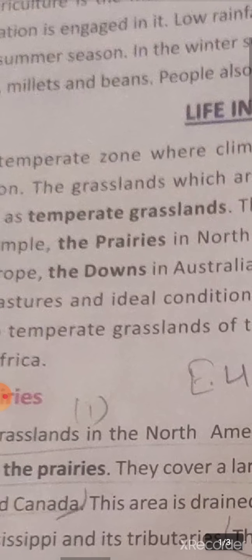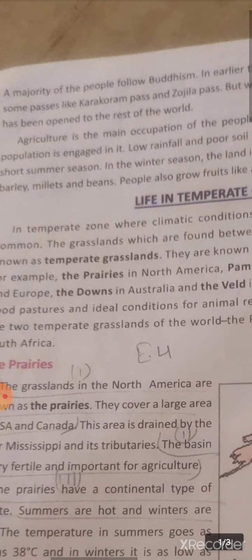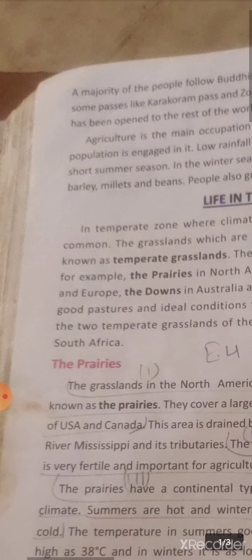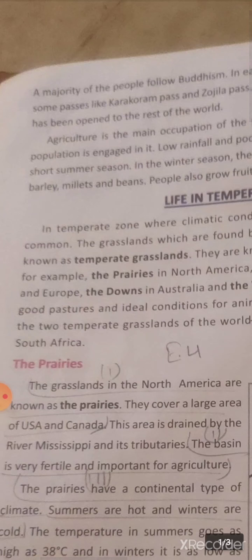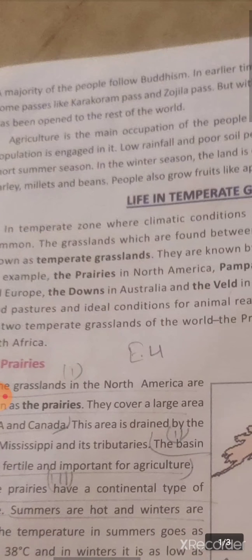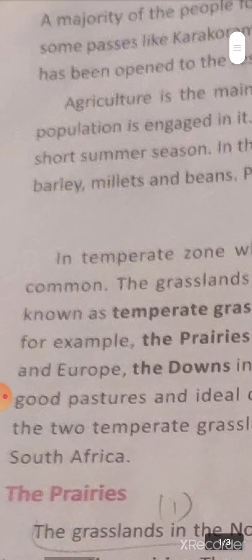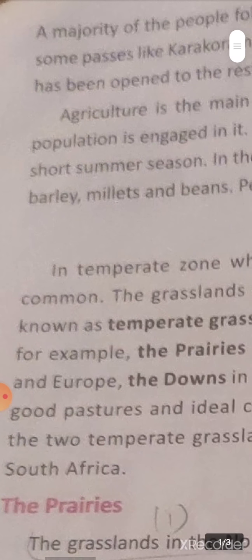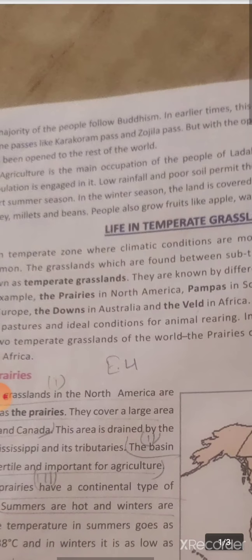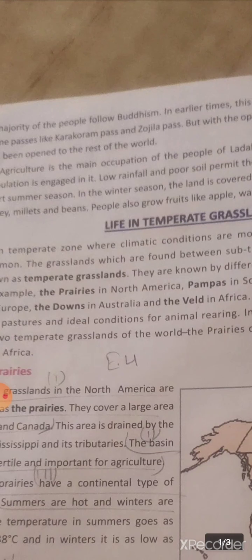Now this grassland, as the name suggests, lies in the temperate zone, where you will see the temperature is quite mild, or you can say it has a moderate temperature. Okay, the temperature is moderate. And in such areas the grasslands are a common phenomenon. I will tell you why grasslands are a common phenomenon.